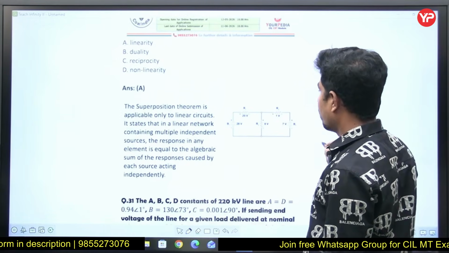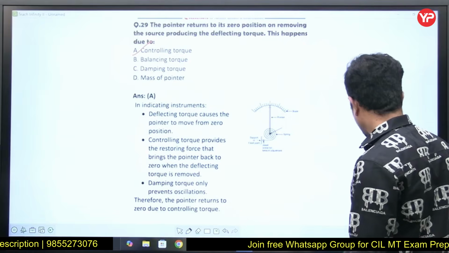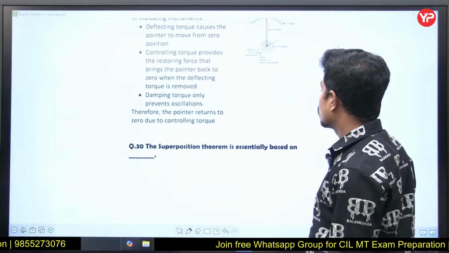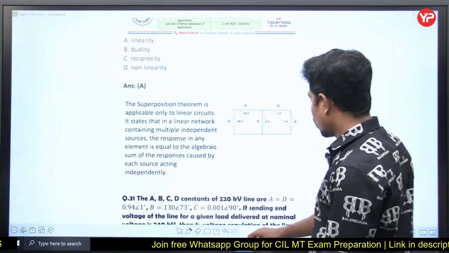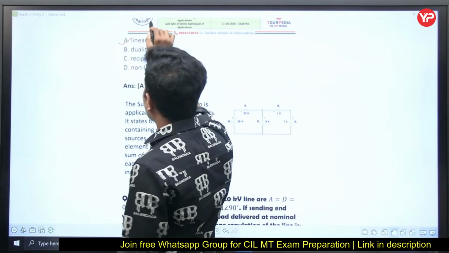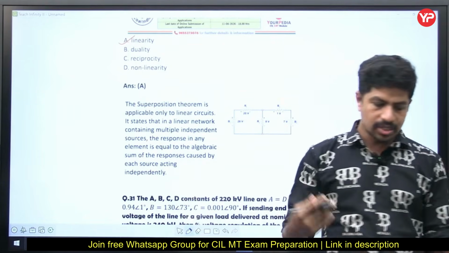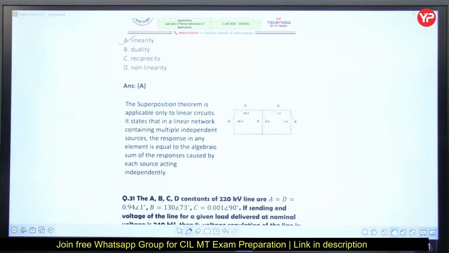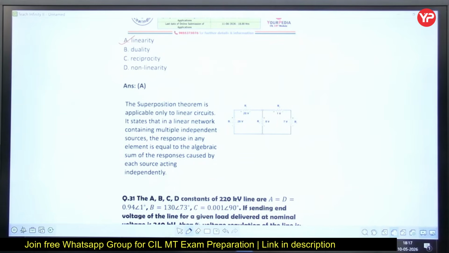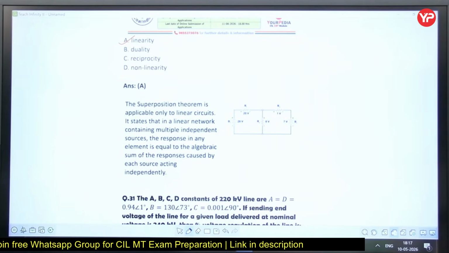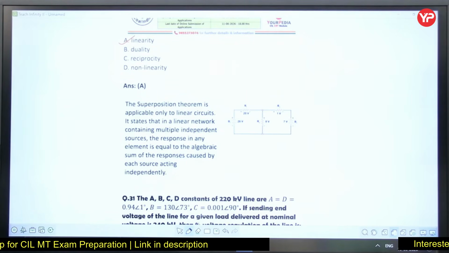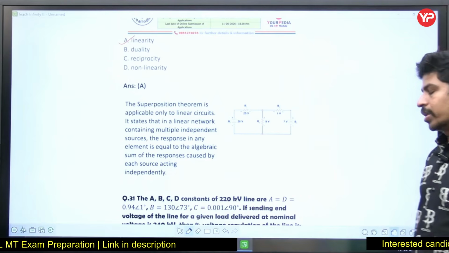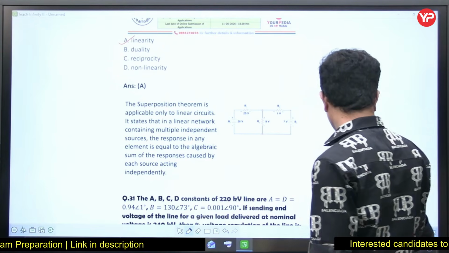Next, here the circuit is given. 50% of the circuit questions are present here. The superposition theorem is essentially based on the concept of linearity. Superposition is mainly based on the concept of linearity. If a circuit is non-linear or it is not satisfying the principle of linearity, then the superposition theorem cannot be applied. Even for Thevenin's and Norton's also, the circuit should be linear.